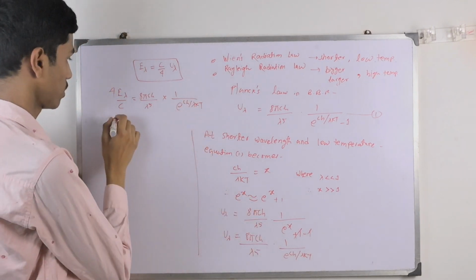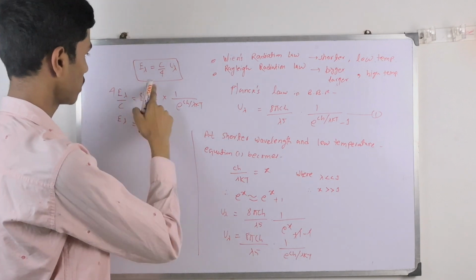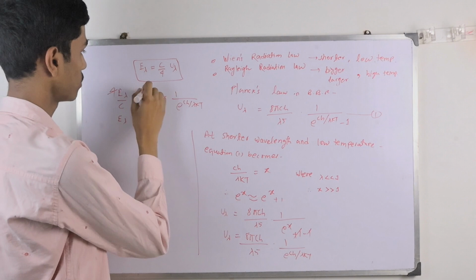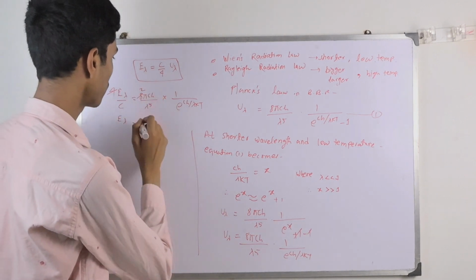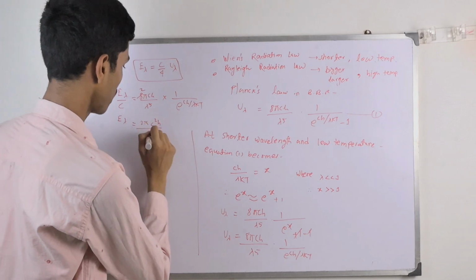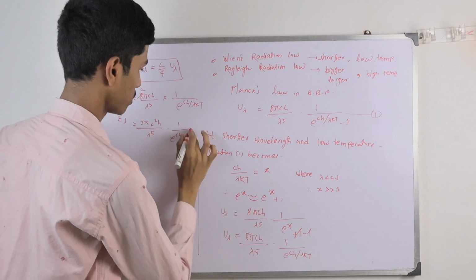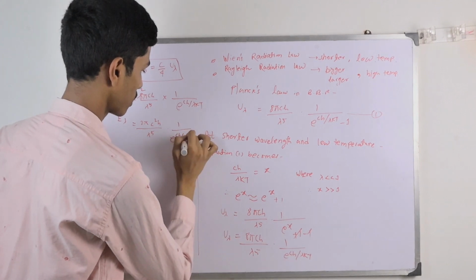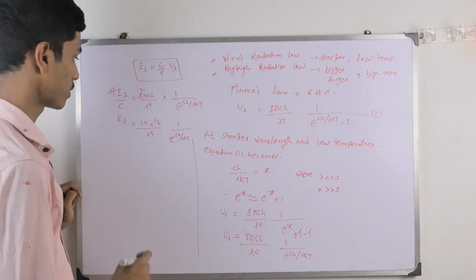Now E lambda equals how much? We multiply by c by 4, and this will cancel out two times, so E lambda equals 2 pi c square h by lambda to the power 5 times 1 by e to the power ch by lambda kT. This is the term we are getting.